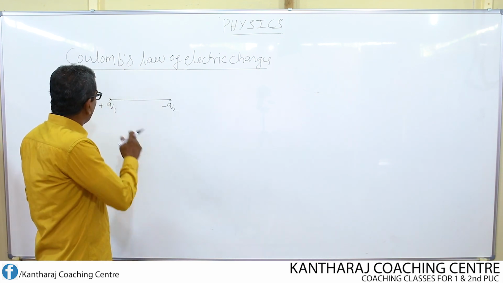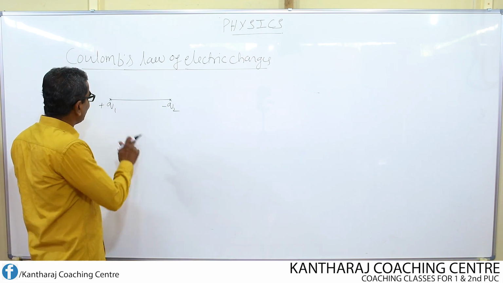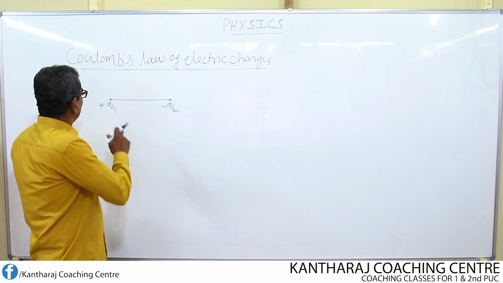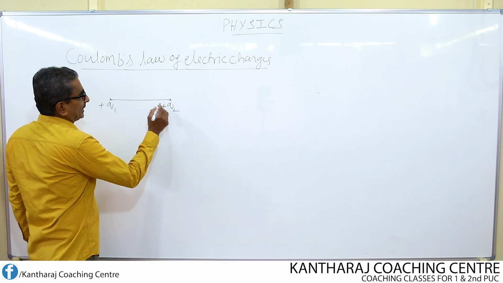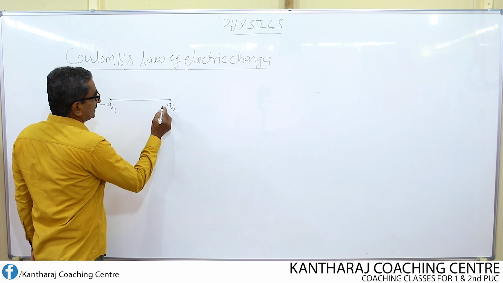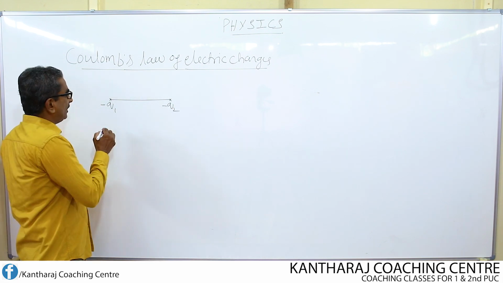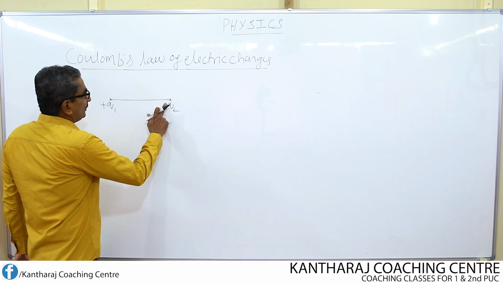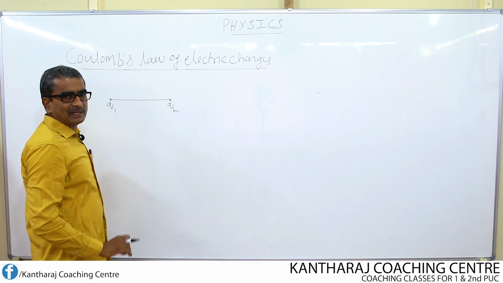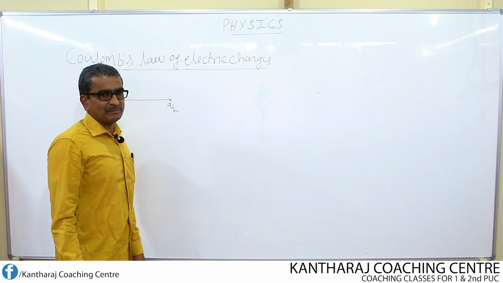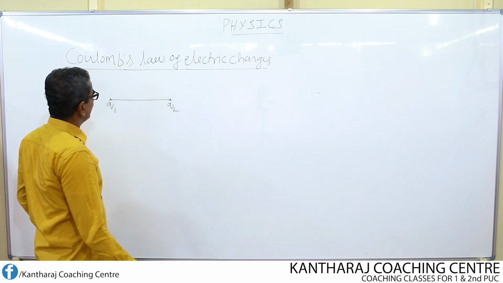That means I can consider either like charges or unlike charges. For the sake of simplicity, let us assume the two charges to be positive. That means I am considering like charges.